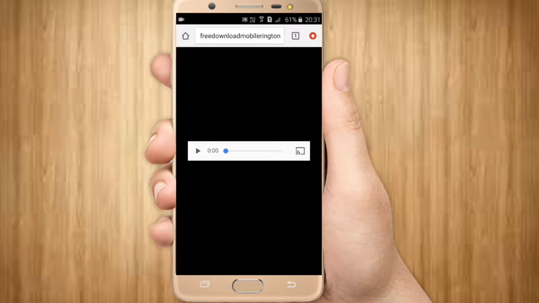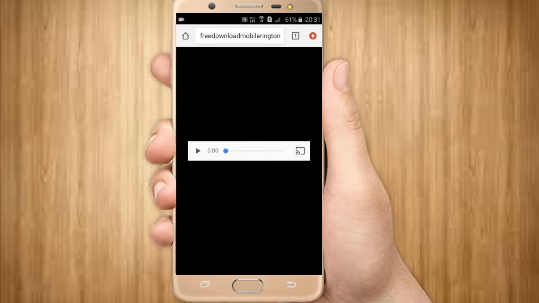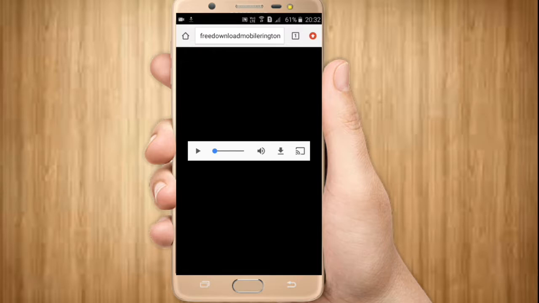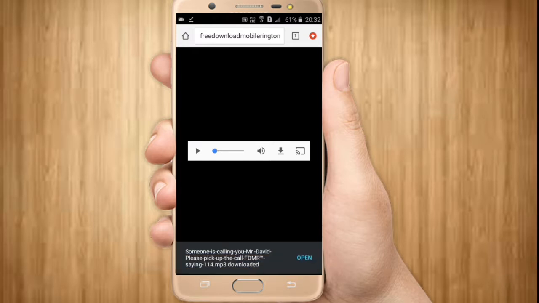A pop-up page will appear. Click on the download button and wait for the MP3 to be downloaded. Once downloaded, let's test it.